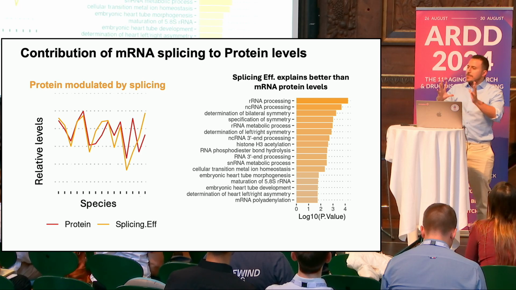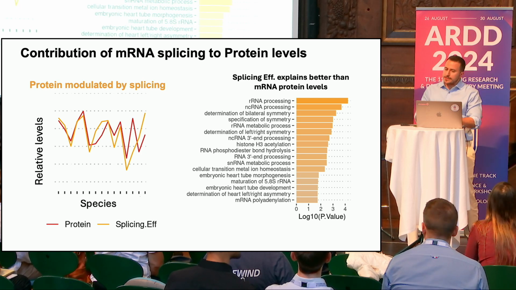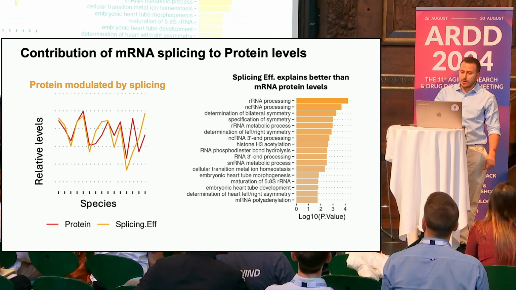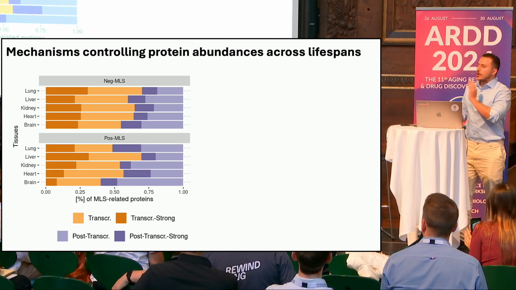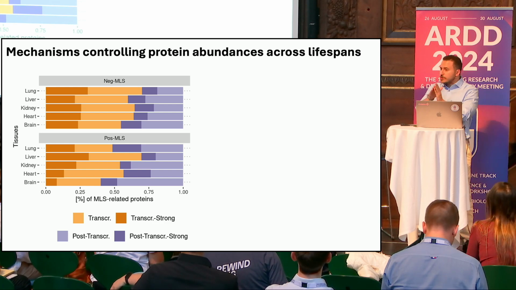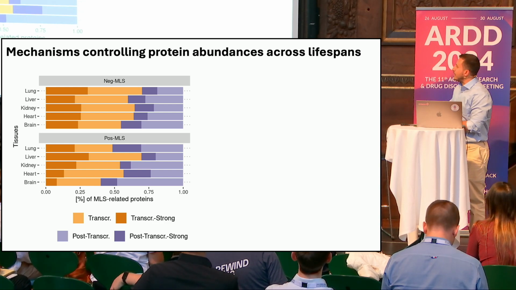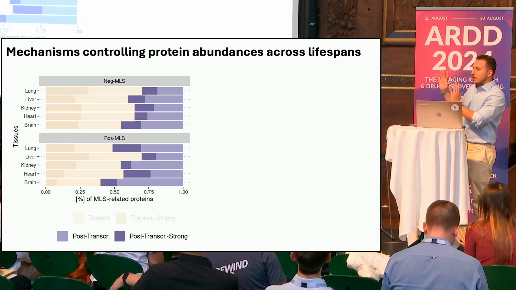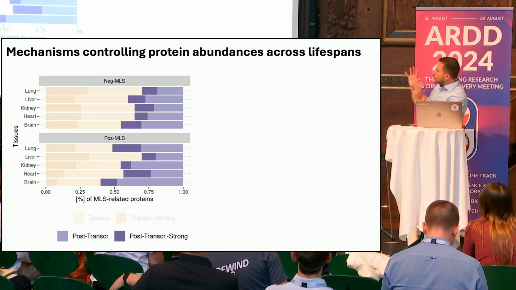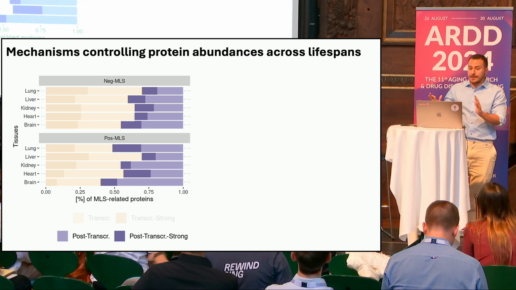This is very interesting, but how is this related to the lifespan of the organism? Well, if we look at the proteins whose abundance is correlated with maximum lifespan across organisms, we actually find that a large proportion of these proteins is modulated independently of their transcript level.